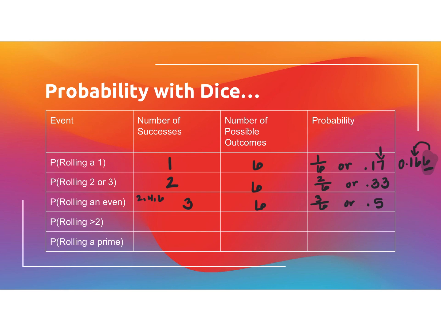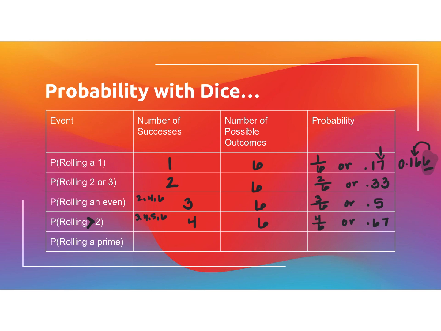Okay, probability of rolling a number greater than 2. This is the greater than symbol. Well, numbers on a die that are greater than 2 would be a 3, a 4, a 5, and a 6. Okay, so right there I have 4 numbers total that are greater than a 2. There's 6 total possible. So I'm going to have 4 divided by 6, or 4 over 6. And if I were to divide that out, I'm going to get 0.67 after it's been rounded.